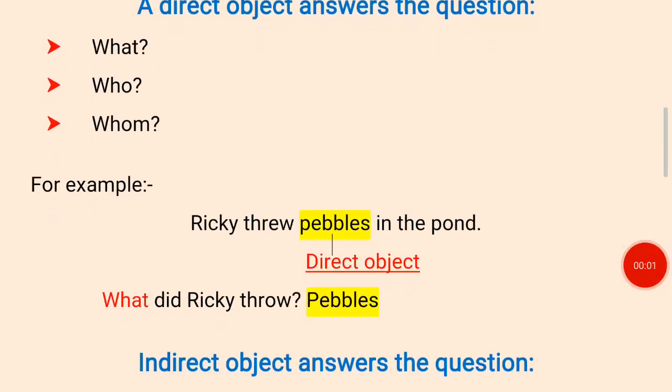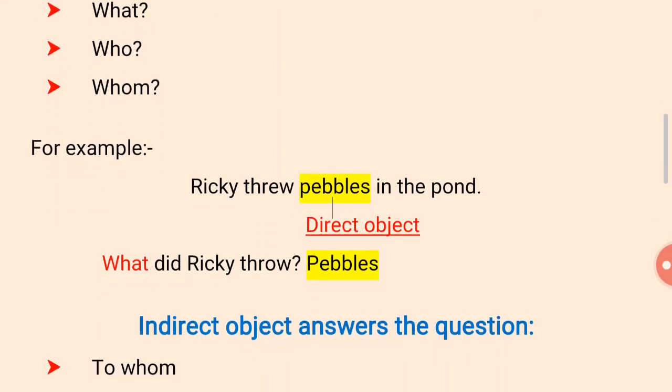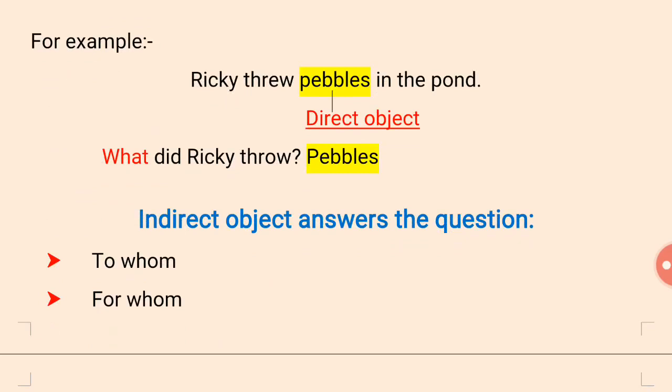Okay, for example, you can see how a direct object answers the question. For example, it is given: Ricky threw pebbles in the pond. Pebbles is the direct object. How? When we ask a question, what did Ricky throw? Ricky threw pebbles. When we ask the question what, who, and whom after the main verb, then we will be able to find the direct object in a sentence. So here also we have seen what did Ricky throw? Ricky threw pebbles. So pebbles is a direct object.